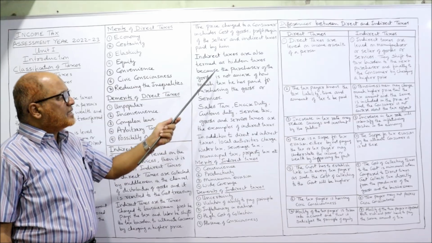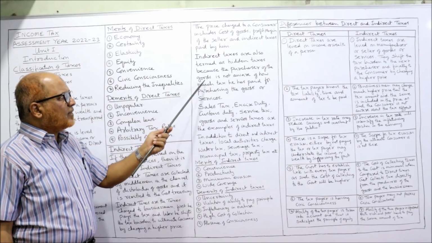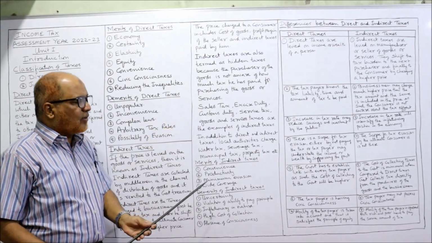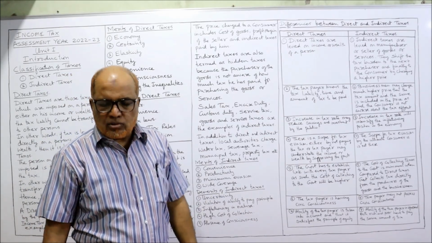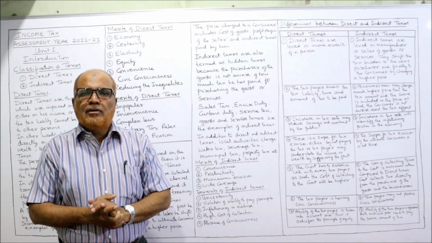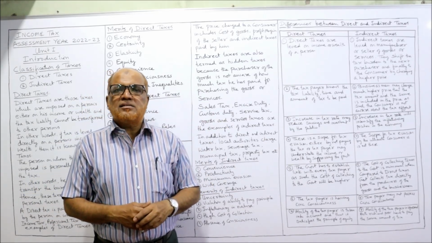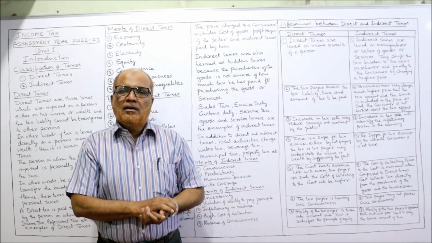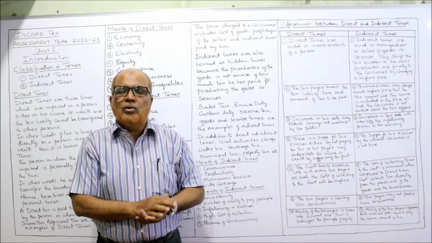Indirect taxes are also termed as hidden taxes because the purchaser of the goods is not aware of how much tax is paid for purchasing the goods or services. Now see here, direct taxes are called personal tax, whereas indirect taxes are hidden taxes. It is completely hidden in the price of the goods.